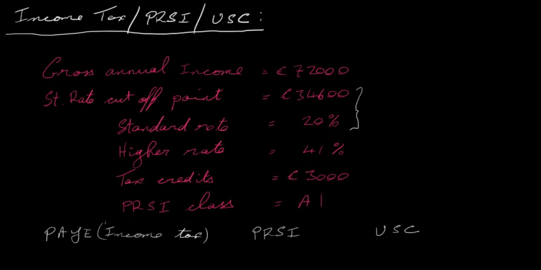Okay, so in this video we're going to have a look at income tax, PRSI and universal social charge. We're going to look at someone who's earning 72,000 euros per year, and work out what income tax, PRSI and USC they have to pay. Now, this is the Irish system, so it's going to differ in different countries, and this is the current Irish system. It may change depending on budgets and so on.